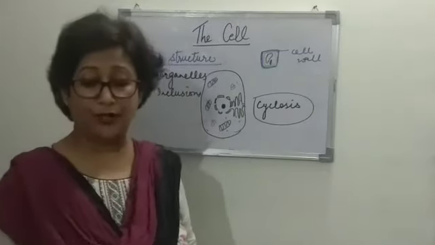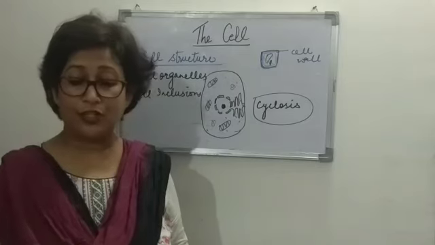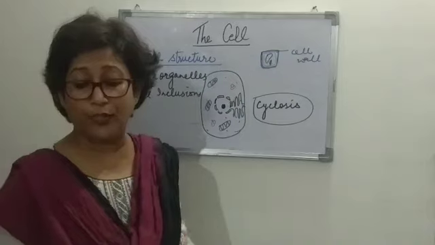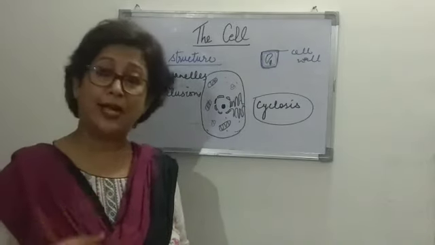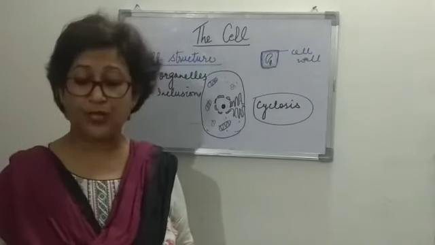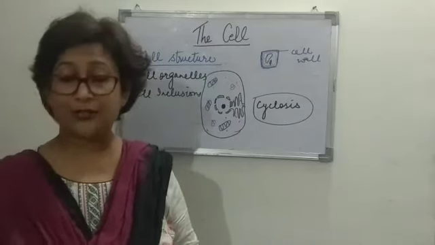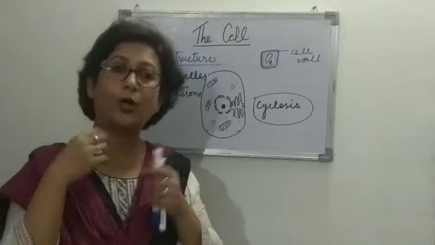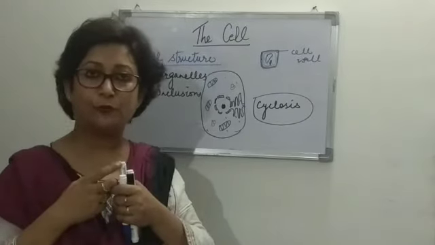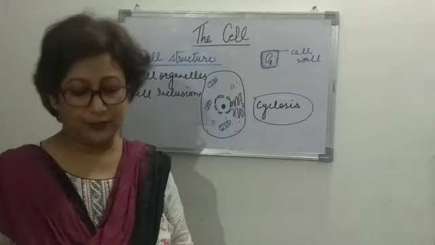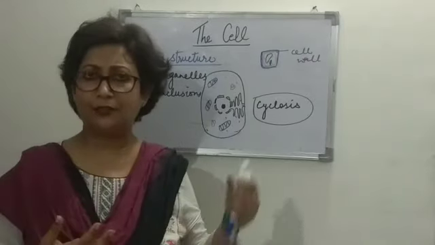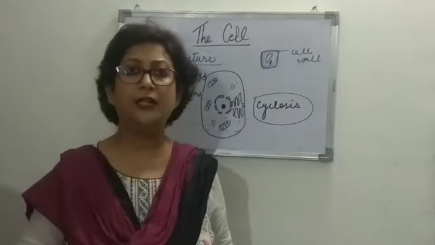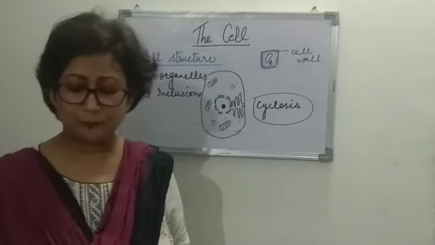Then there are some storage cells also present. The Golgi apparatus helps in storage, secretion, excretion, etc. Centrioles help at the time of cell division. Lysosomes contain hydrolytic digestive enzymes, and they digest all the contents that are not required inside the cell. They are called suicidal bags also, because they themselves degenerate. These are some of the parts of the cell, which we will do in detail later on in this lesson itself. Nucleus.